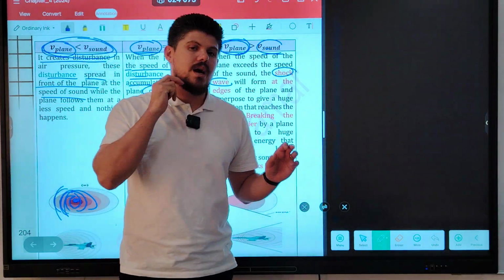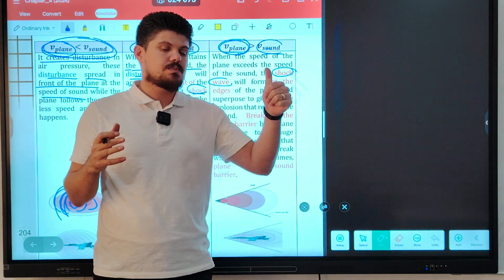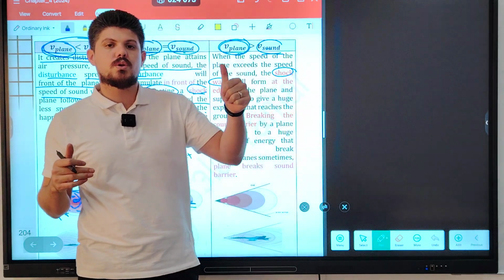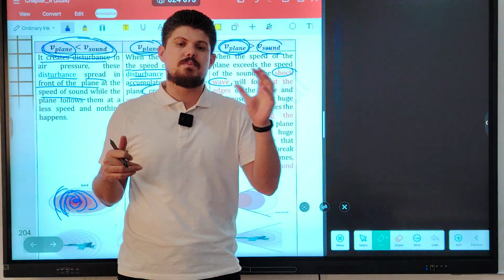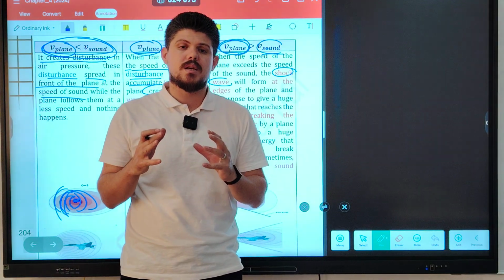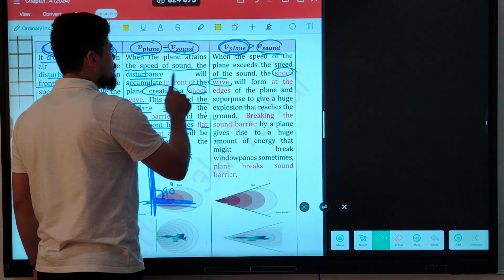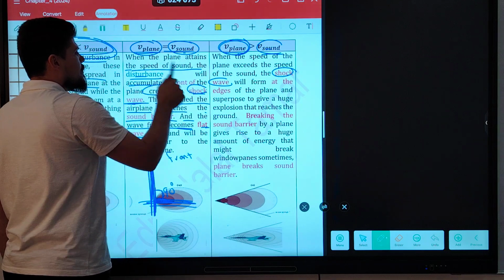For example, if I ask you, when is the shock wave created in the airplane? When the speed of the plane is equal to the speed of sound or when the speed of the plane is bigger than the speed of sound? Both. Both are correct. In both cases, the shock wave is created. Okay, but what is the difference between these two cases?